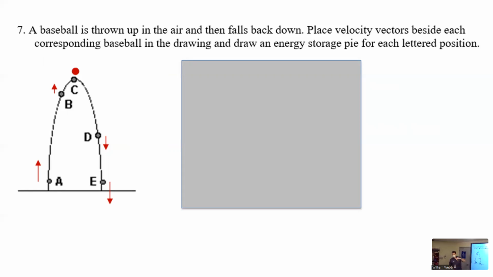How about B? What's going on there? We know there's gonna be a split between gravitational potential energy and kinetic energy. However, I think it's important to note that the kinetic energy should be less than the potential gravitational energy because the ball is slowing down. And at this point, it's pretty slow because it's almost to the peak. Yeah, so that's a great conclusion.